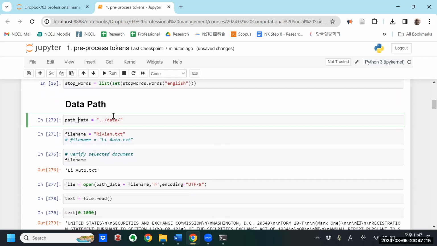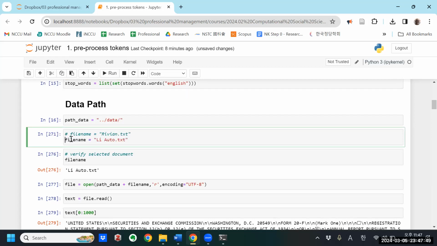So now we're going to the data path. Remember, all of my data is in the data folder, so I had created this data path variable. Now here I'm going to run the script once all the way through on the Rivian text file. You can see I've commented out the liauto file. So this time around, I'm going to run the script just on Rivian to produce the tokens for Rivian. After I've done that, I will save that, close this file, run it again, and then run it on liauto instead. But for now, let's run it on Rivian.